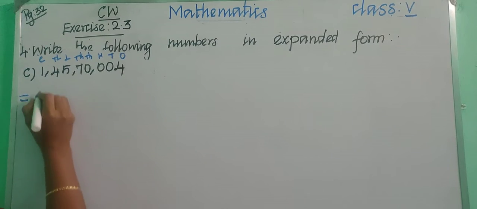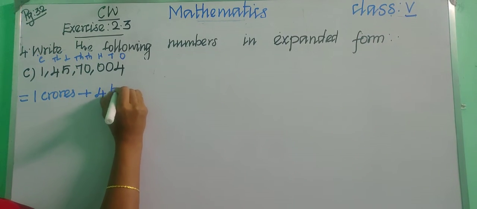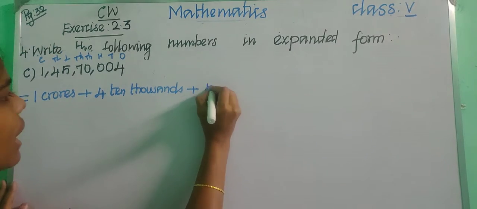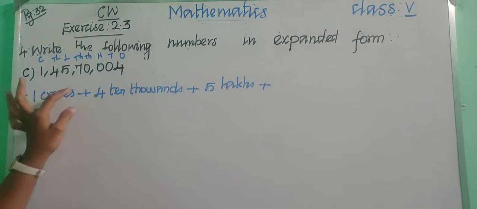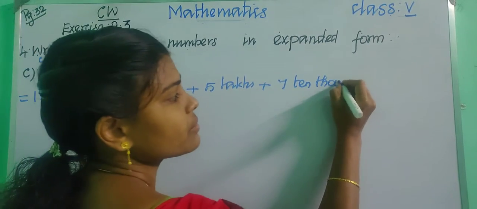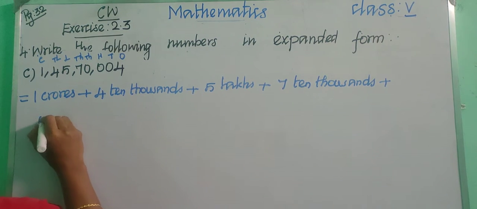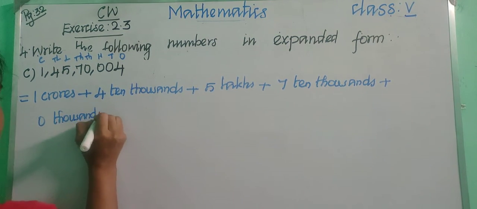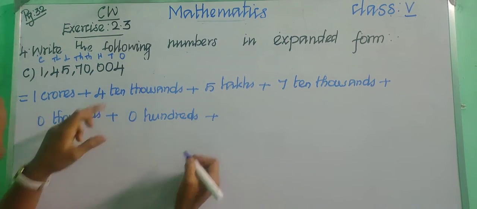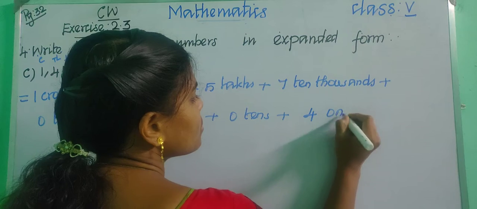So first of all, 1 crores, right? So 1 crores, put plus 4 10 lakhs, okay, and then 5 lakhs, L-A-K-H-S, 5 lakhs, and then 7 10,000s, okay, put plus 0 thousands, and again 0 hundreds, and again 0 tens, and then put plus 4 ones, okay, 4 ones.